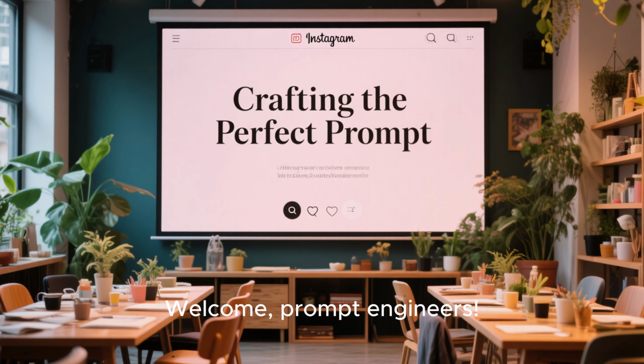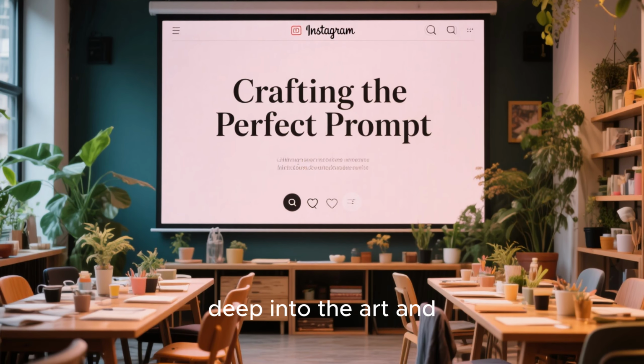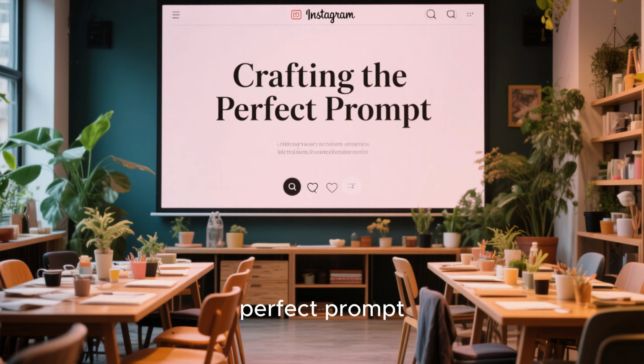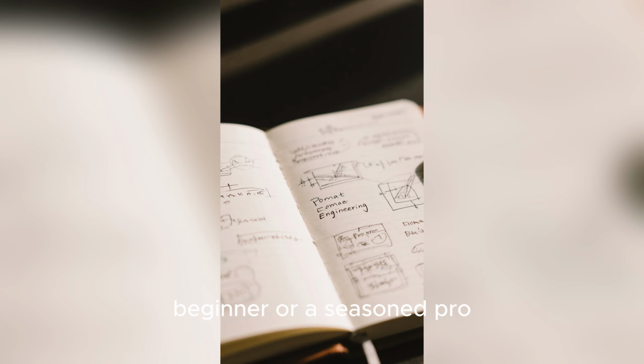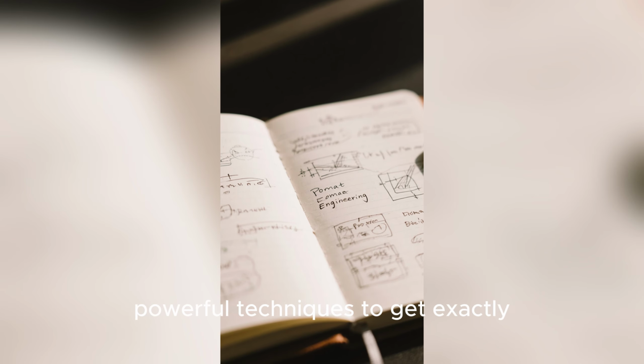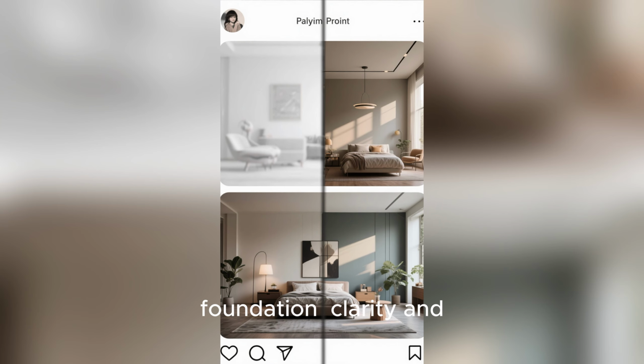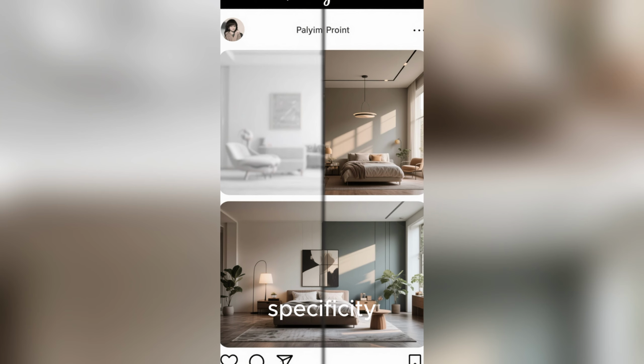Welcome, prompt engineers! Today, we're diving deep into the art and science of crafting the perfect prompt. Whether you're a beginner or a seasoned pro, you'll walk away with powerful techniques to get exactly what you want from any AI. Let's start with the absolute foundation: clarity and specificity.